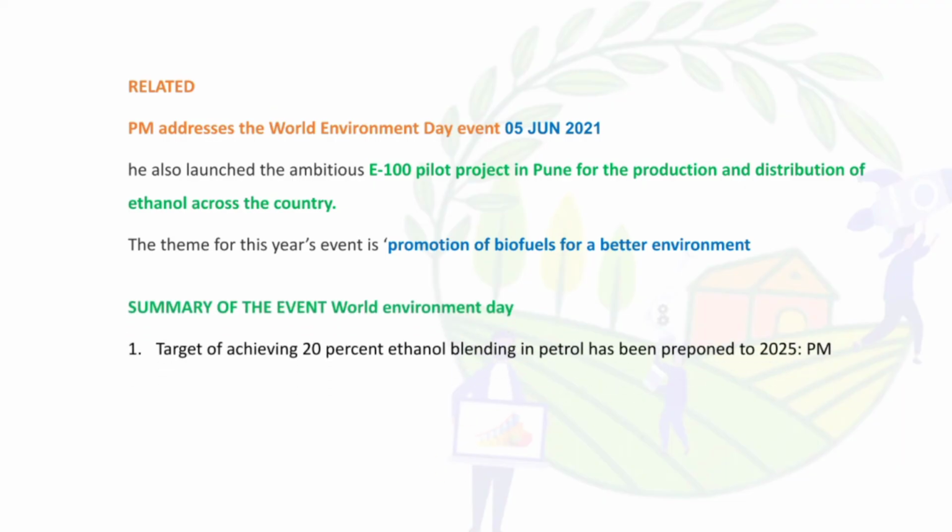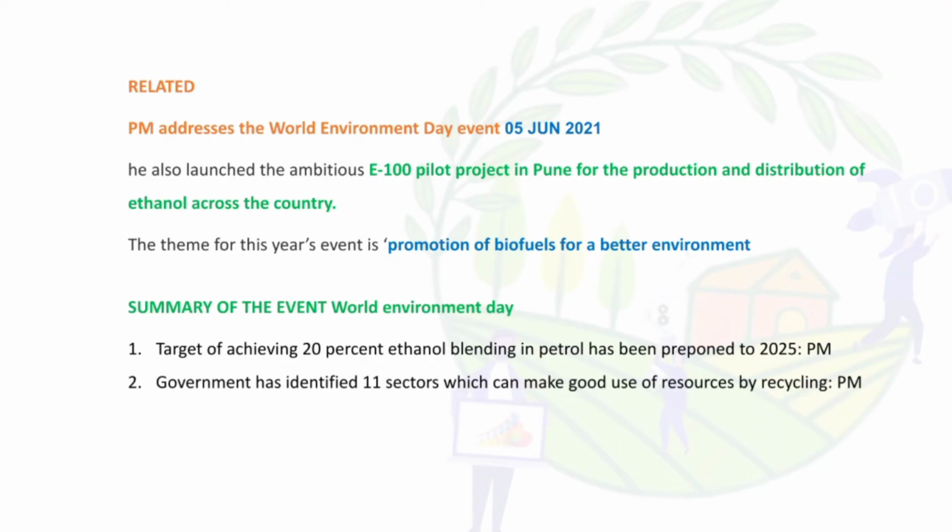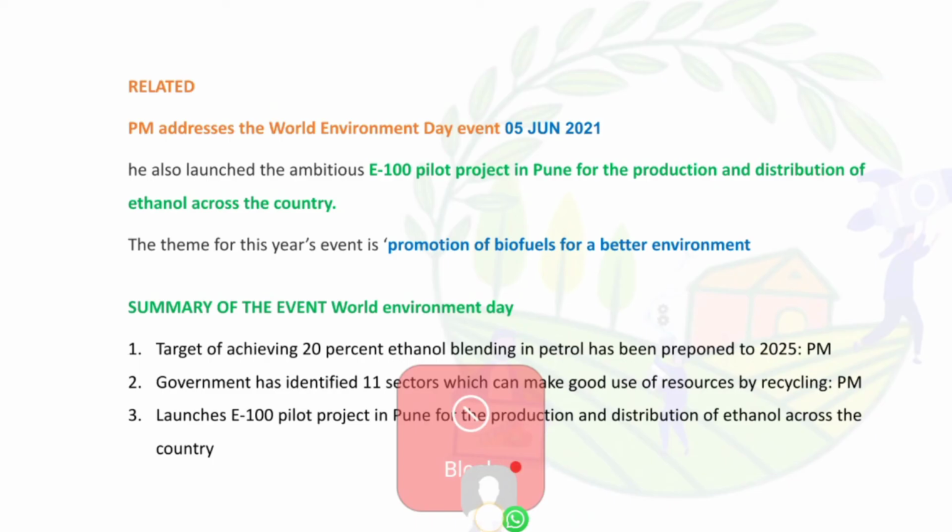So in the environment unit, this is a summary. The target of achieving 20% ethanol blending in petrol has been preponed to 2025, and the government has identified 11 sectors which can make good use of resource recycling, and Narendra Modi launched the E100 pilot project in Pune for the production and distribution of ethanol across the country.